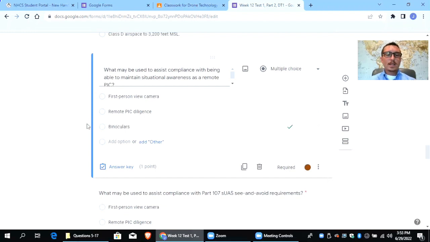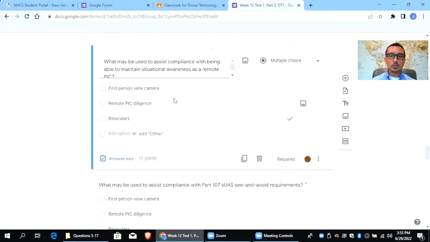You are not allowed to use binoculars to maintain line of sight with your drone. You're allowed to use binoculars, that's fine, but not if you need them to see your drone because it's too far away from you. But that's not what this question is asking. This question is asking what may be used to assist compliance with being able to maintain situational awareness. So it's fine to use the binoculars to maintain situational awareness, all right?